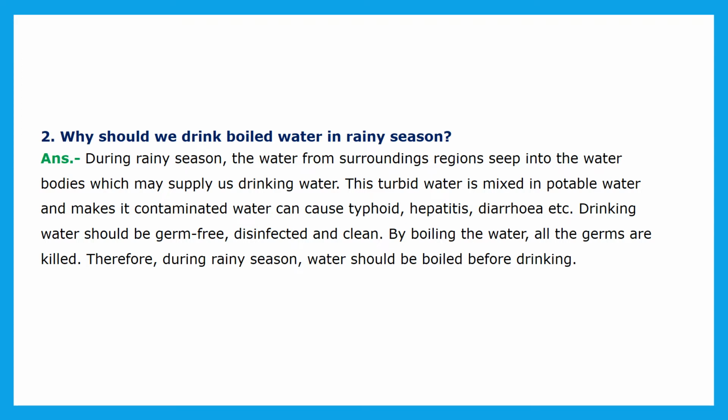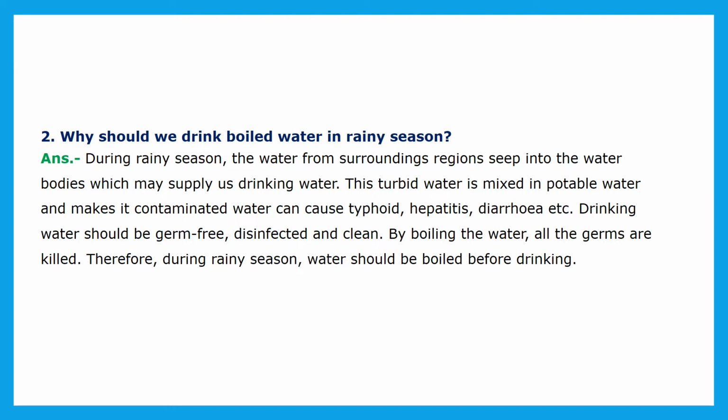So when this rainwater goes into the drinking water, the potable water also becomes contaminated, and from that water there is a chance of getting diseases like typhoid, hepatitis and diarrhea. Drinking water should be germ free, disinfected and clean.